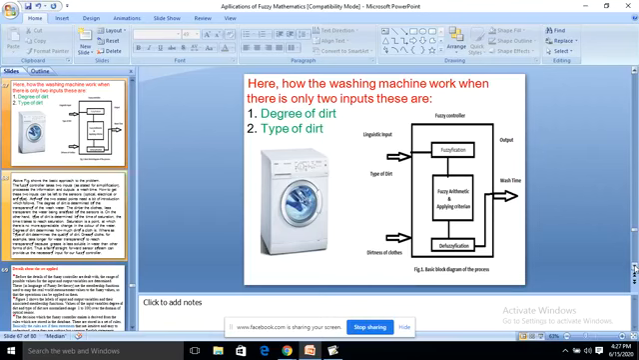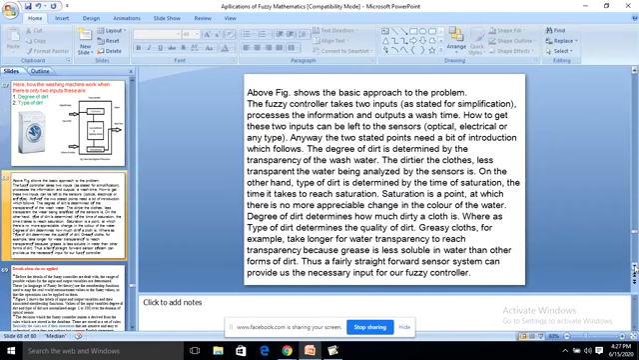fuzzy logic. We often use washing machines at home. According to the degree of dirt, we turn the button, and according to the type of dirt also. If the dresses are not very dirty, we give fewer minutes, 5 or 10 minutes. If the dirt is very high, we give some 30 minutes. So this is a very good example for fuzzy logic.